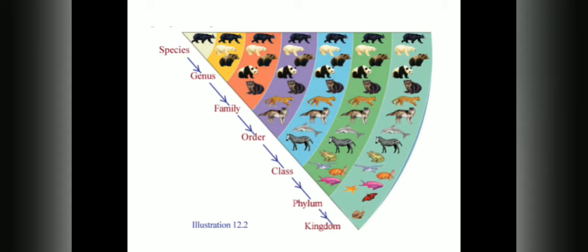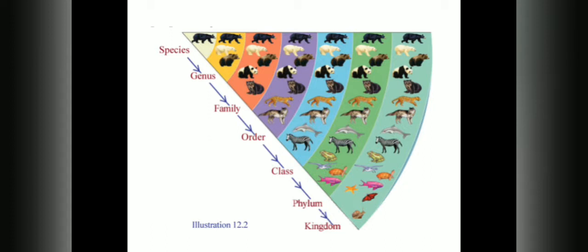In species you can see only black bear, but coming to the genus you can see different species of bears. There is black bear, snow bear and brown bear. So that constitutes a genus, different similar species. Organisms belonging to similar genus constitute a family, and organisms belonging to related families constitute an order.